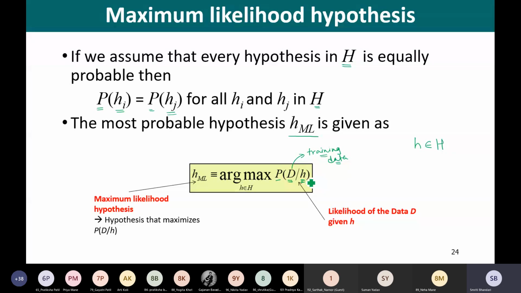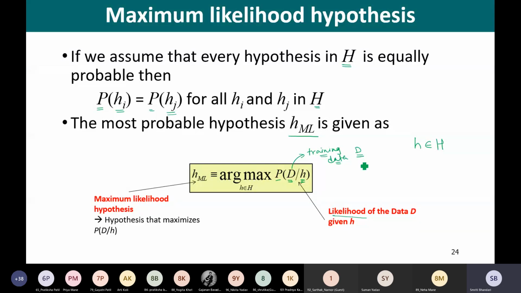Whichever hypothesis gives us the maximum probability, that we are going to pick. So for every hypothesis, we are trying to compute the likelihood of the data D. What does this mean, likelihood of the data D? Data D is already known, right? Data D, that is the training data that we know already.